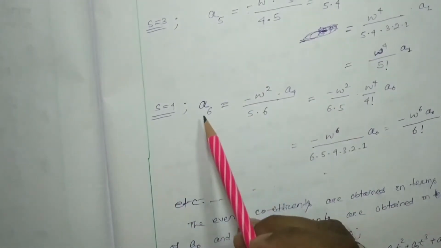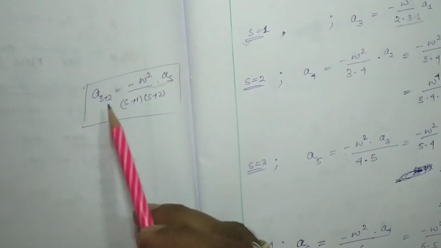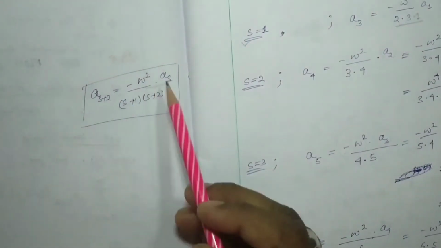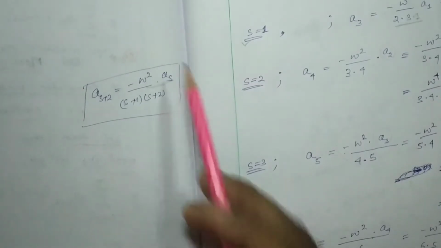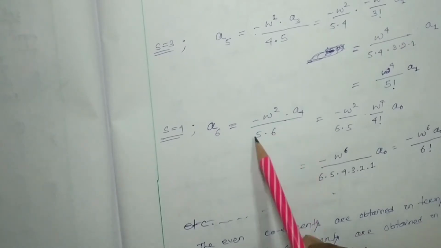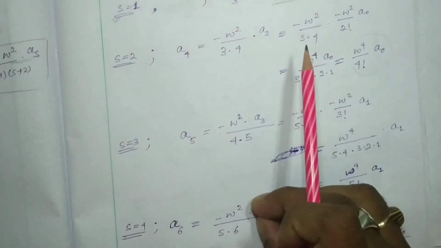Okay? Now similarly, if we put s equal to 4, then what do we get? s equal to 4 means s plus 2 will be 6, here a6, okay? So we can get minus omega square into a4 by 5 into 6. a4 we already found, we have to just substitute this value over here, okay?